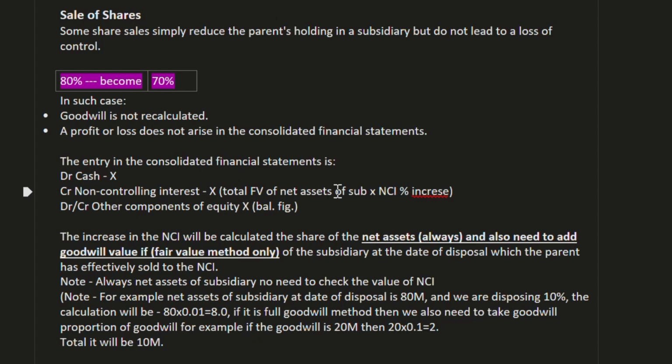Okay. If we sold our shares for more than the value of the share, then it will be a profit for us, so we will show CR other component of equity.